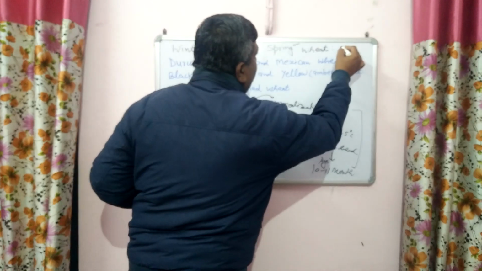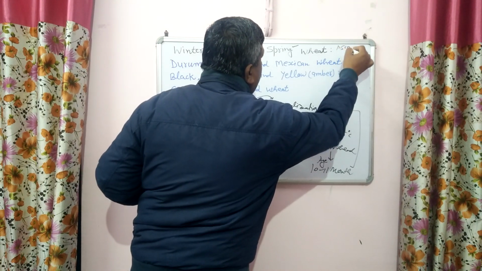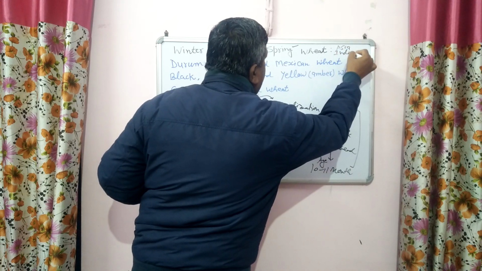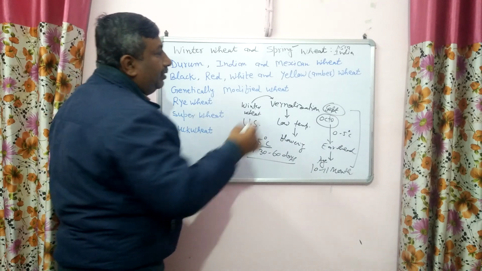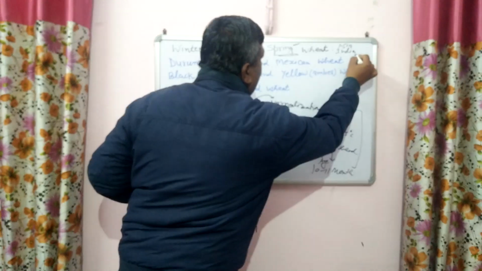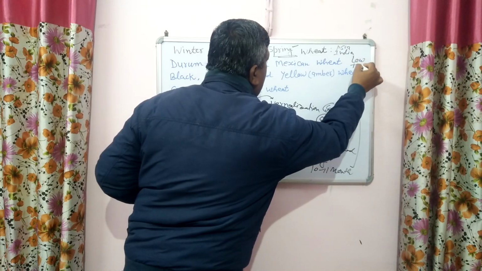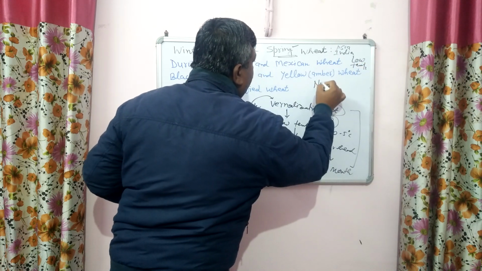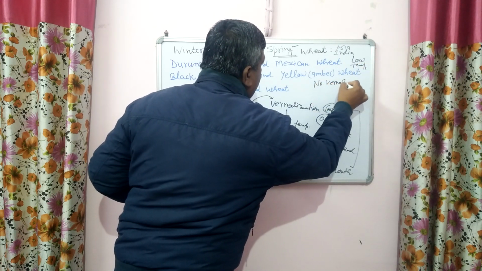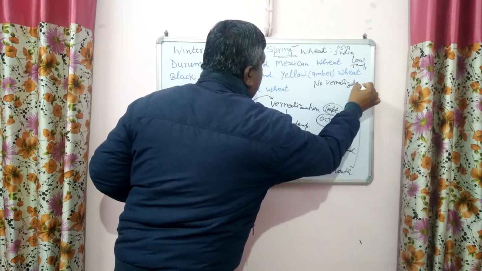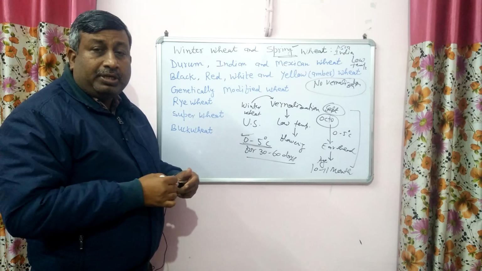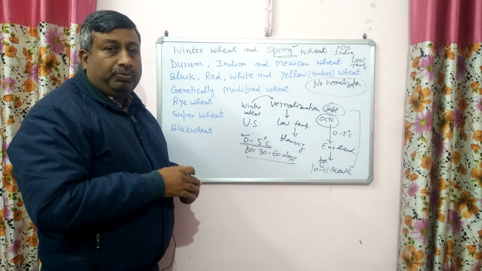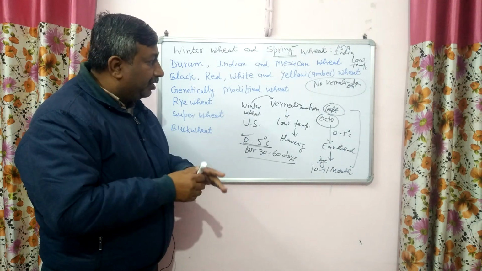So such type of wheat is grown in Asia, in India, Bangladesh, Nepal, Pakistan. So winter is required. Winter season low temperature is required, no doubt. Low temperature is required, but no vernalization is required. So there is a difference between low temperature requirement and vernalization. Vernalization is low temperature treatment to induce the flowering. This is very important, vernalization.